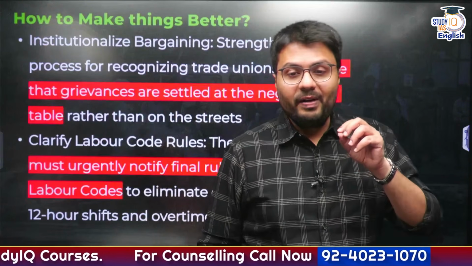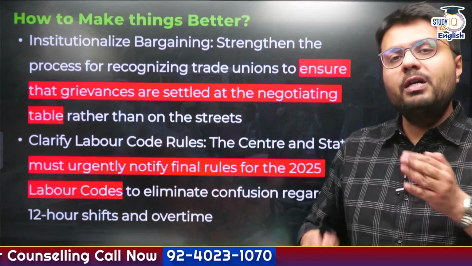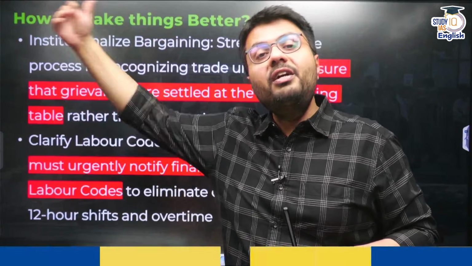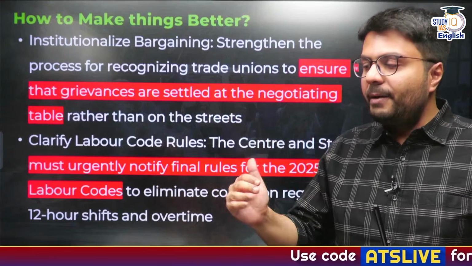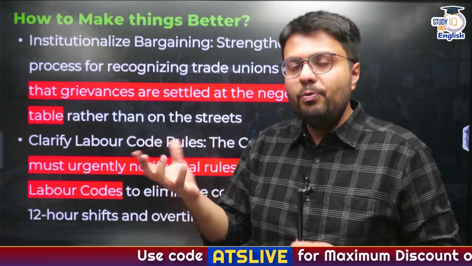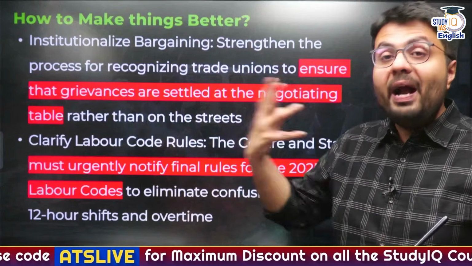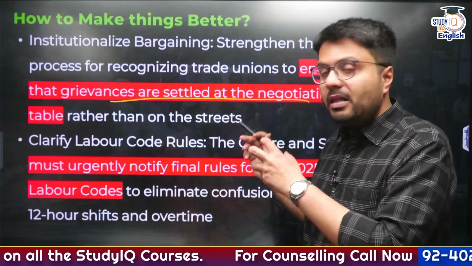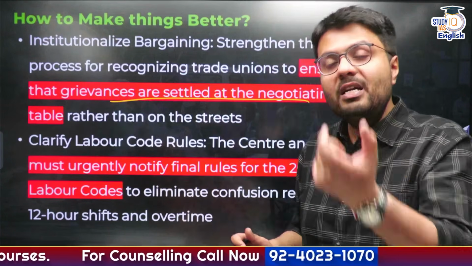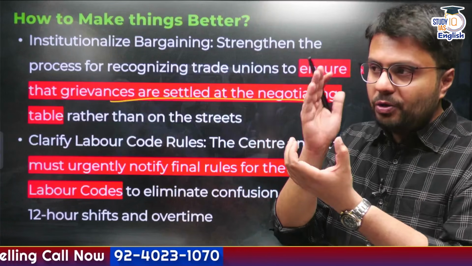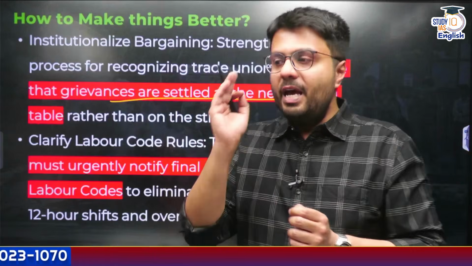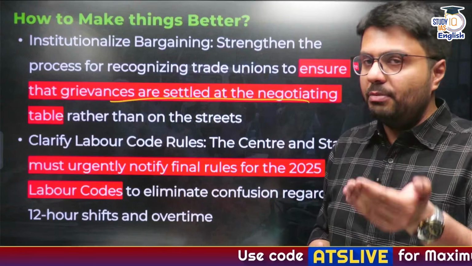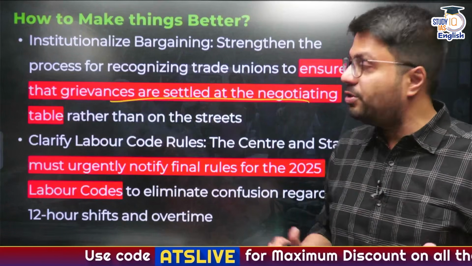Another suggestion that I have is that you need to institutionalize the bargaining of the workers with respect to the industries themselves. As I told you earlier, they had the recourse of having their trade unions bargain for them. But since these newer codes actually dilute the power of trade unions, they have no other option but to vent their anger at the government, right? So these grievances need to be settled at the negotiating table rather than being brought out on the streets, and for that, recognition of labor unions can play a very important role. Now you need to understand labor unions are double-edged swords. If you want to take care of the workers, you need to give them the right to organize or unionize themselves, which by the way is a part of Article 19 of the Constitution.